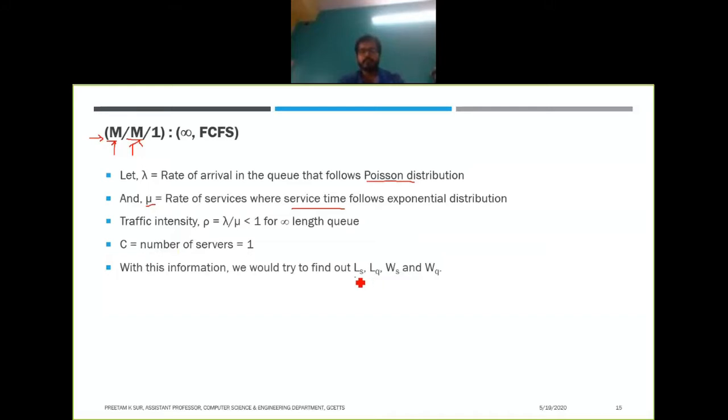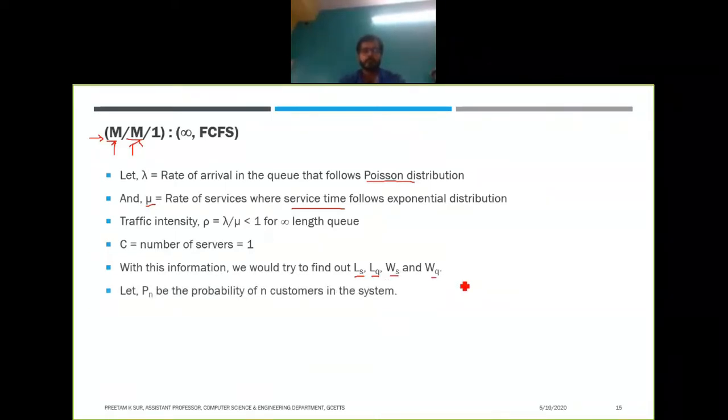This is your expected number of customers in the system, and expected number of customers in the queue. Ls denotes the expected number of customers in the system. L means length, so length of system, length of queue, we can remember it like that. And W means waiting time. So waiting time in system and waiting time in queue, all of them are expectation values.